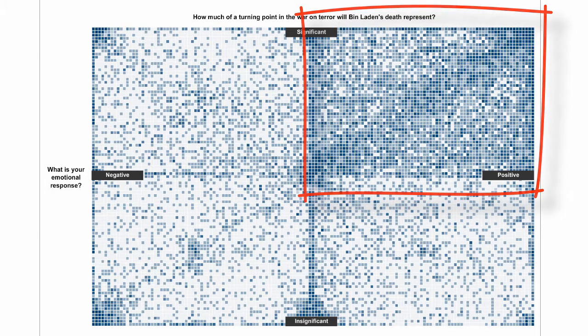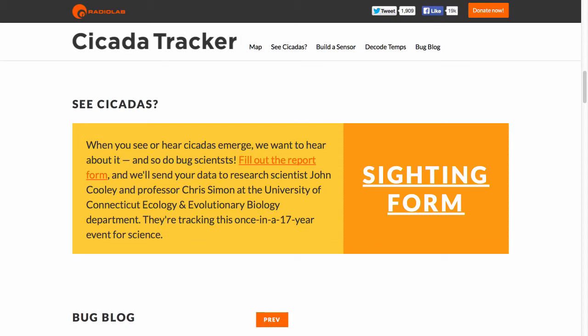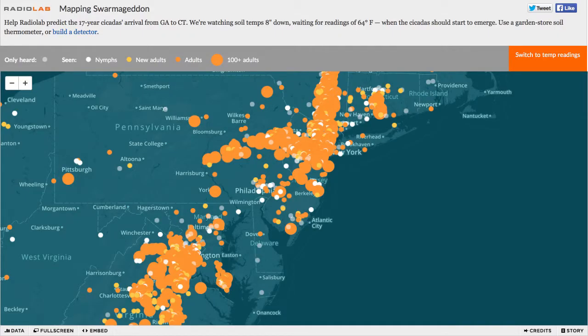While sentiment varied greatly, you can see that the majority of respondents judged the killing of bin Laden to be positive and important. A second example related to predicting and tracking the emergence of the East Coast brood of cicadas that appear only once every 17 years. Radiolab researchers recruited volunteers to report their cicada sightings via forms such as the one shown here. The volunteer-collected data was then translated into a variety of maps.